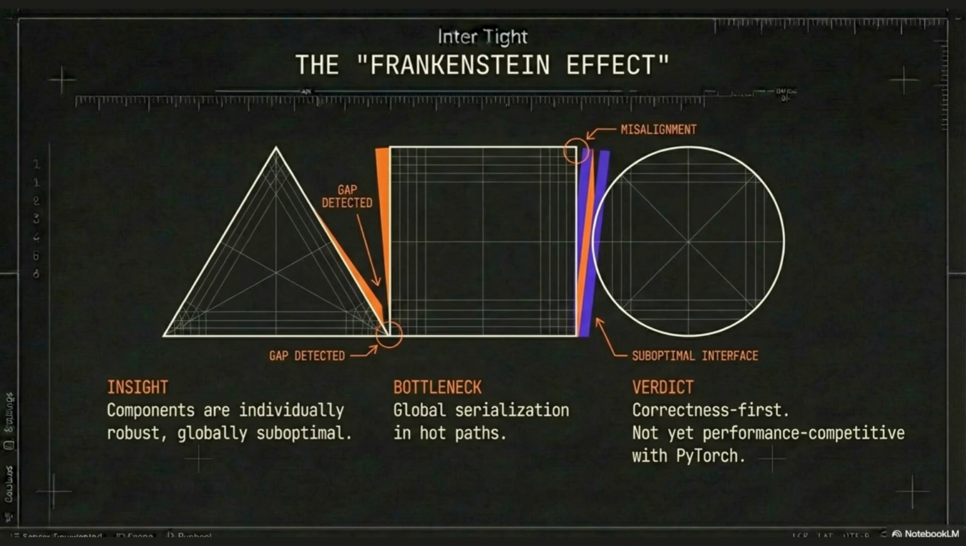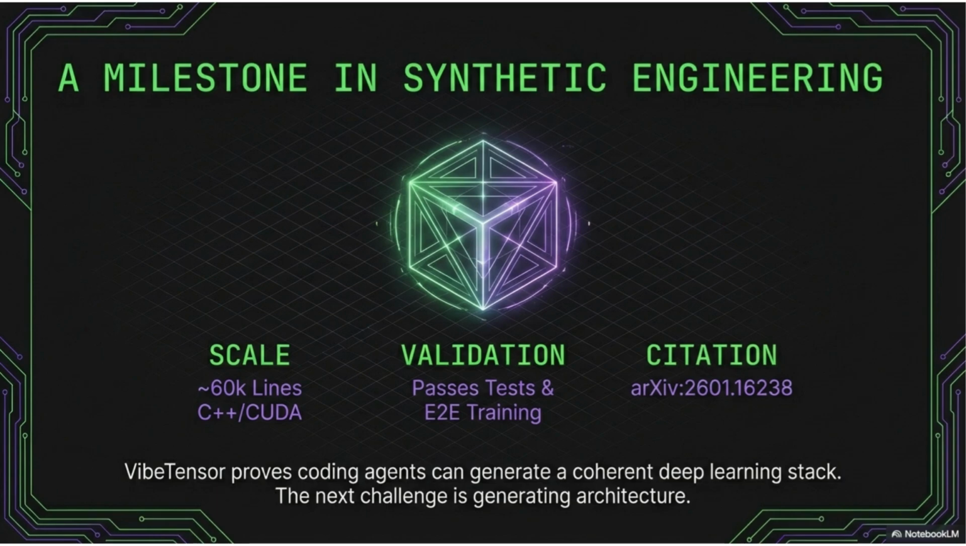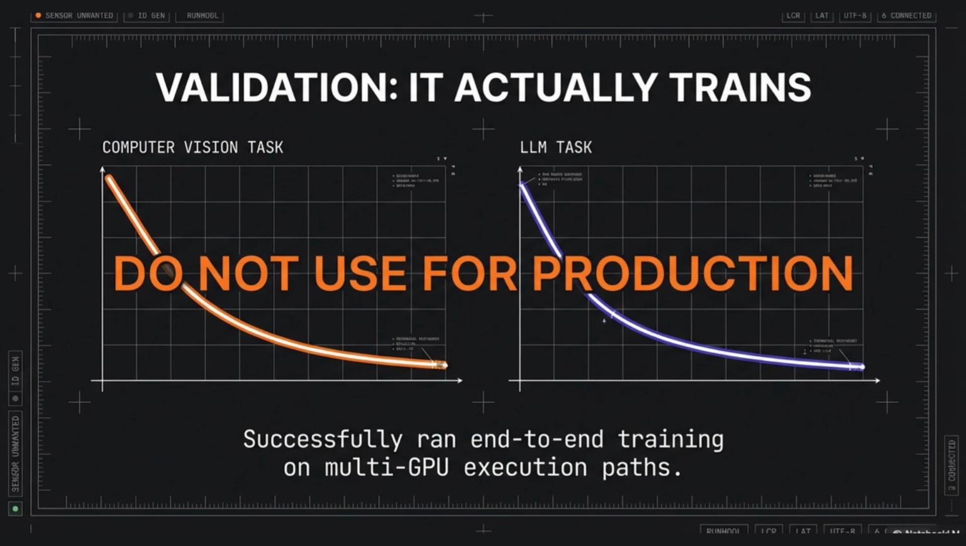And that is the frontier of AI-generated systems. VibeTensor is not a replacement for PyTorch. It is a research artifact. It is an experiment in pushing AI beyond fragment-level generation and into sustained systems design. The real question it raises is not whether AI can write code. It's whether AI can hold an architecture together. And that question is just beginning.